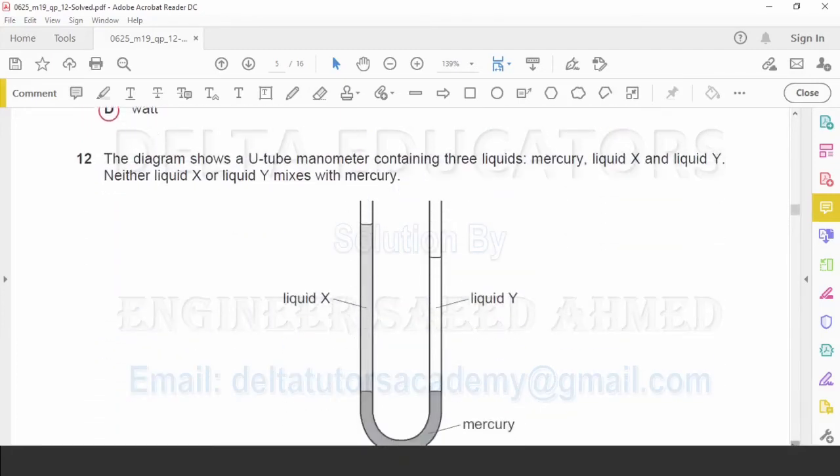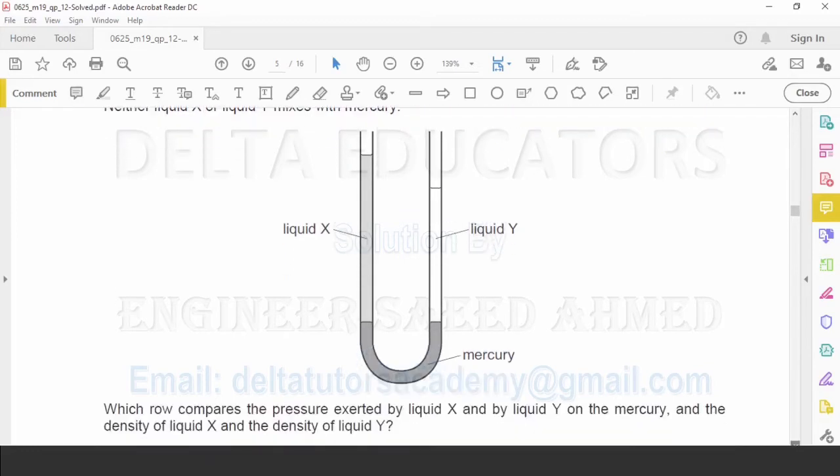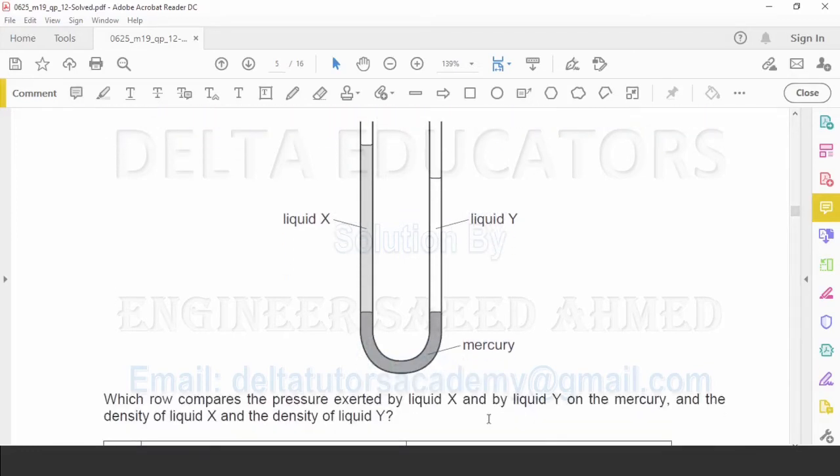Question number 12. The diagram shows a U-tube manometer containing three liquids: mercury, liquid X, liquid Y. Neither liquid X nor liquid Y mixes with mercury. Which row compares the pressure exerted by liquid X and by liquid Y on the mercury and the density of liquid X and the density of liquid Y? Here we are looking that the mercury level in both the tubes is the same. Since the mercury level is the same, we can say the pressure exerted by liquid X and the pressure exerted by liquid Y will be the same.